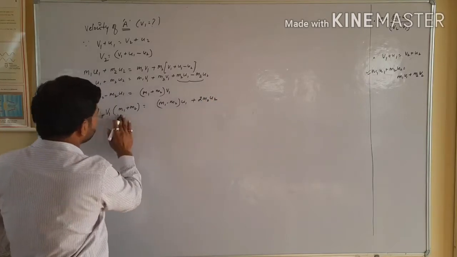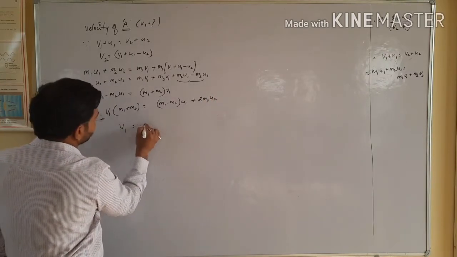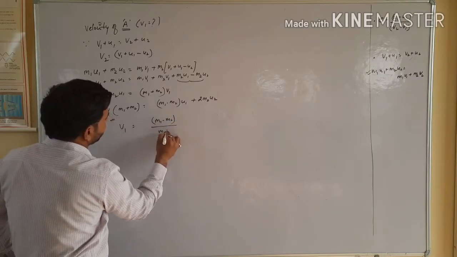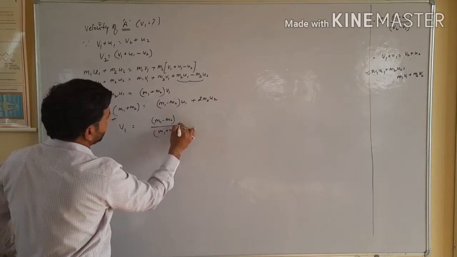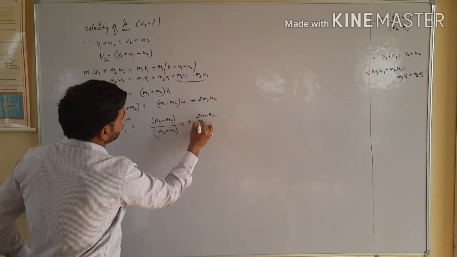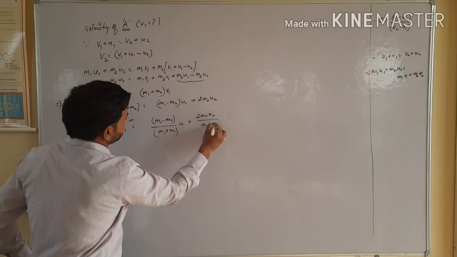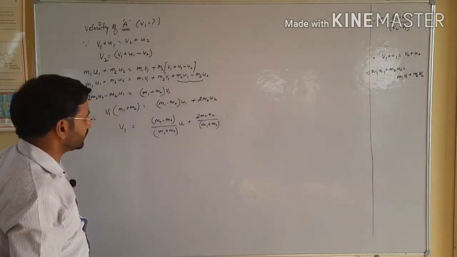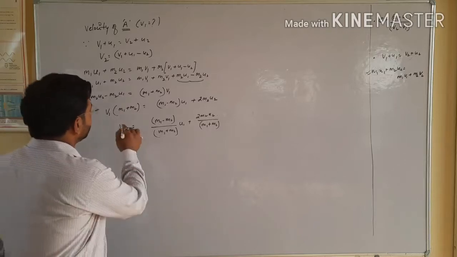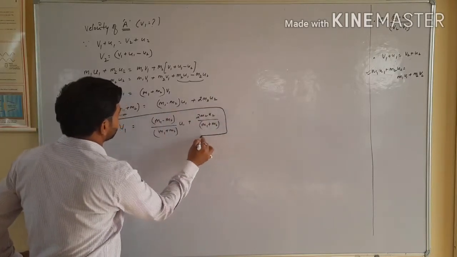That is, v1 is equal to m1 minus m2 over m1 plus m2 of u1, plus 2 m2 u2 over m1 plus m2. Point clear, students? So this is the velocity of object A under the elastic collision.